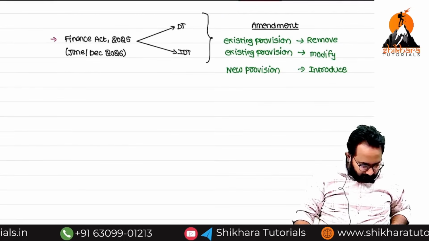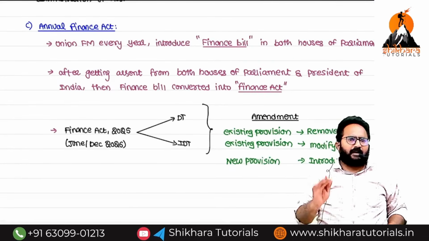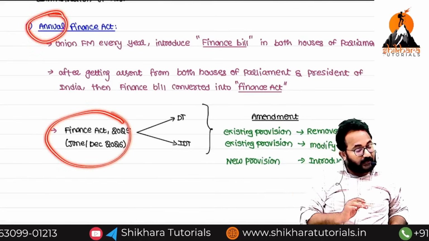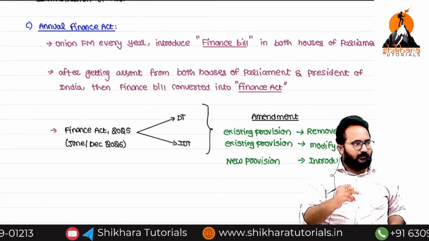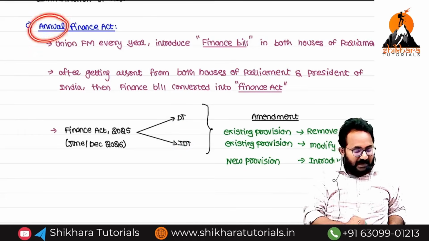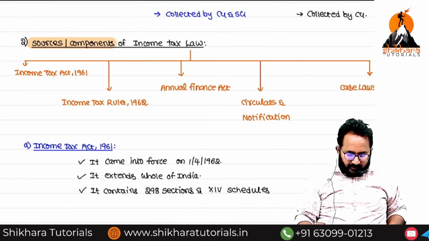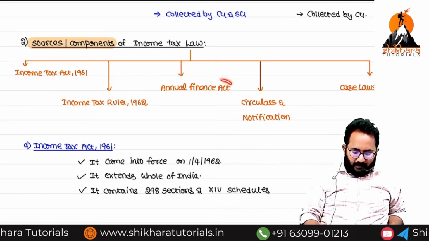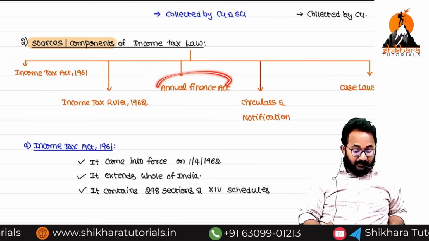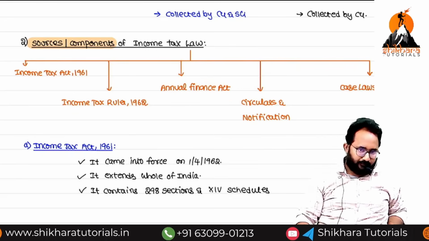Now, understood up to now? So every year this will happen. What is that act? Annual Finance Act. Why are we calling it annual? Every year we are framing one act for giving amendments to both the tax laws. That's why it is called the annual Finance Act. Understood? Now, the first 3 are done. Any doubts up to now? Who will introduce the bill in both the houses of Parliament? The Union Finance Minister. After getting assent from both the houses of Parliament as well as the President of India, that bill can be converted into an act.